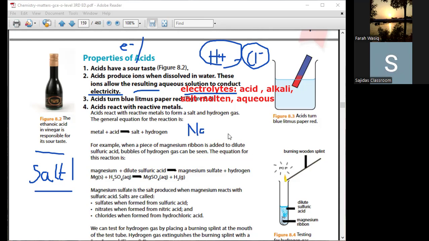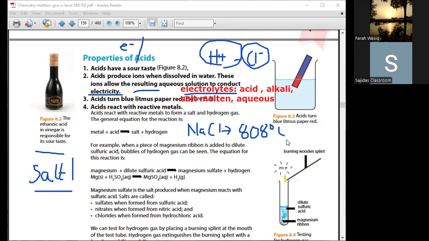If I have sodium chloride at home, we cannot definitely melt it because its melting point is 808 degrees centigrade. But if somehow I have an oven and I melt it at 808 degrees centigrade, then definitely its ions would be free to move here and there, and it is going to conduct electricity. This molten sodium chloride without water is going to conduct electricity. So it is known as an electrolyte.